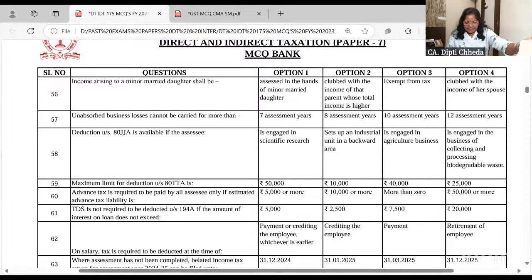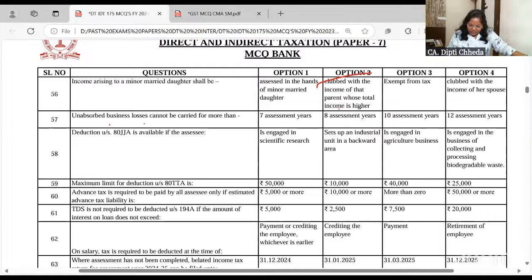Next, income arising to the minor married daughter. The treatment is the same as a minor daughter. It is clubbed in the hands of the parent who has higher income. And among parents also, many times the wife's income is clubbed in the husband's, so first do mutual clubbing and then do the total. Whoever parent's income is higher, the minor's income is taxable in the hands of that parent. Only one deduction allowed is 1,500 per child. Exemption is given under section 10(32).